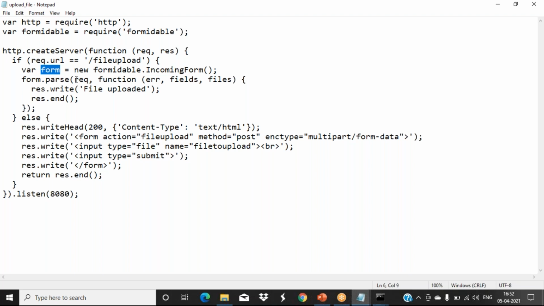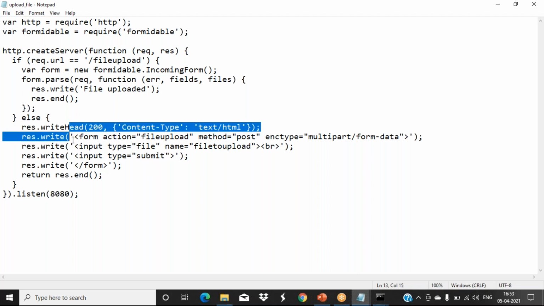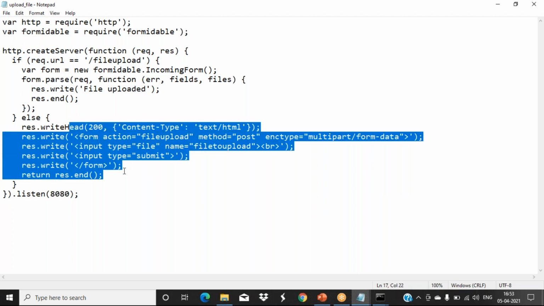Now form.parse, that is a request, because when I click on submit, that goes as a request from the client side, and there we have error, fields, and files. So write function, file is uploaded, like that we are printing a message in the output window, that is nothing but our web browser.